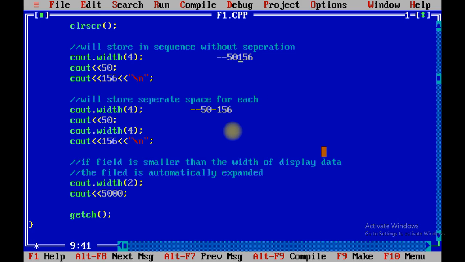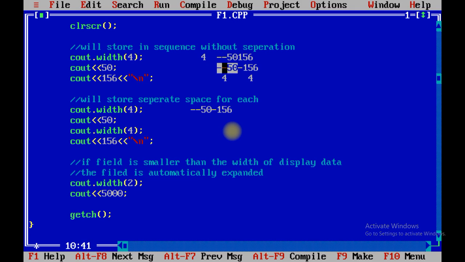So you will get output like this: 2 spaces, 50, again a space, 156, because it occupies 4 boxes for this and 4 boxes for this. In this case it occupies 4 boxes only for the 50. So you will get output like this: first 2 spaces, then 50, and then 156 in the first output.